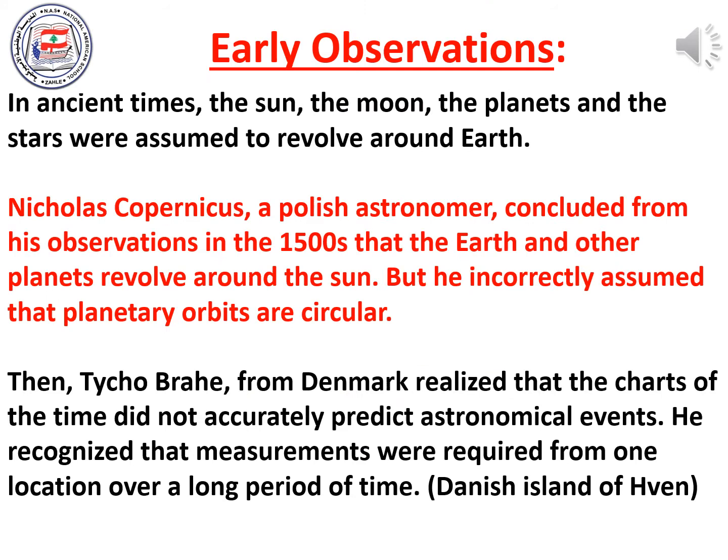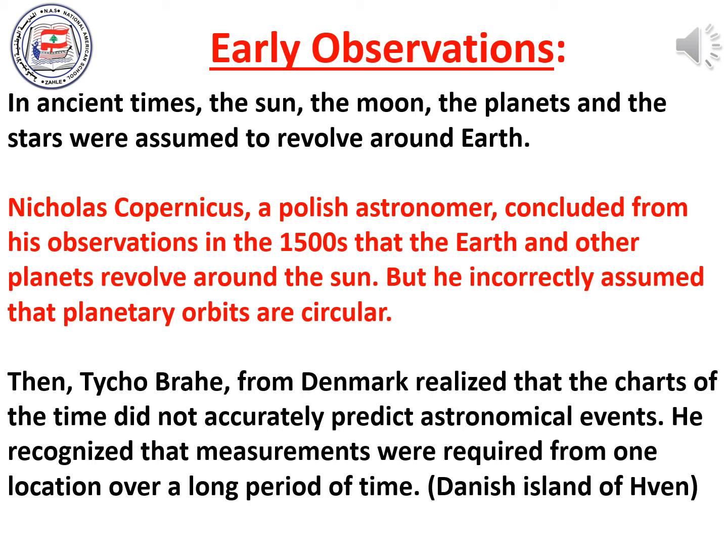First, we are going to talk about some early observations about planetary motion, which is the motion of planets. In ancient times, the sun, the moon, the planets, and the stars were assumed to revolve around Earth, so ancient scientists thought that Earth was at the center of our galaxy.